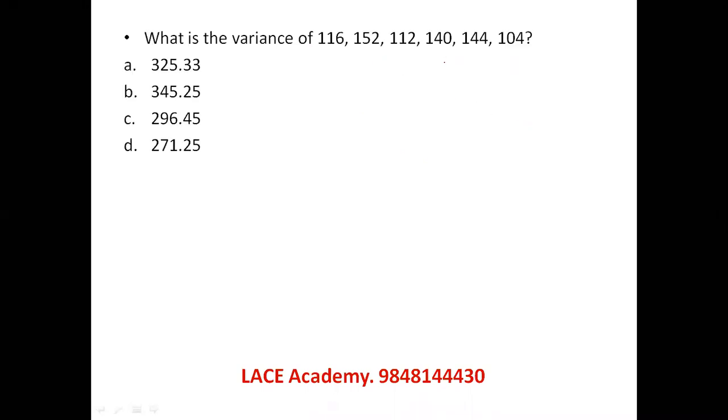Variance of the given data. Variance means first you have to find the mean. First I'll add the hundreds: 1, 2, 3, 4, 5, 6, 6 hundreds. 16 plus 52, 68, 80, 120, 124, and 44.